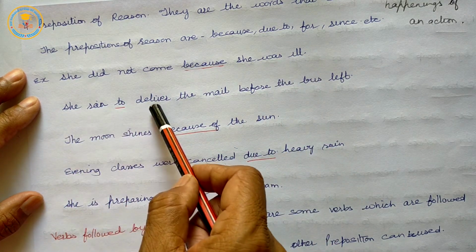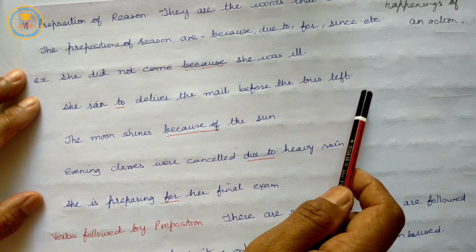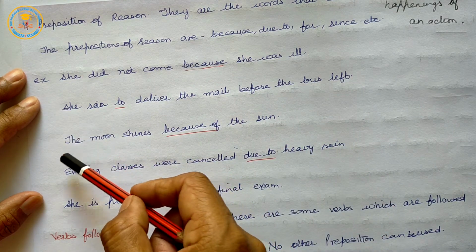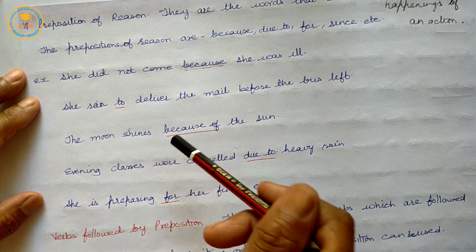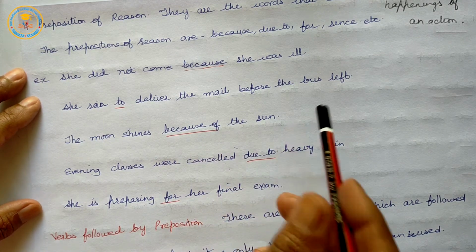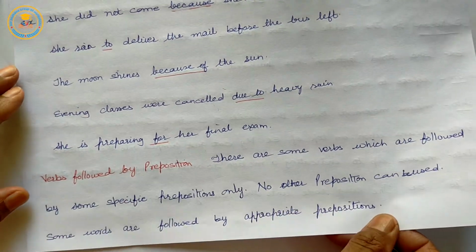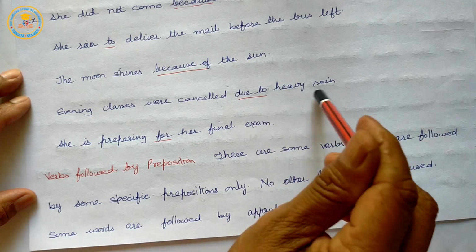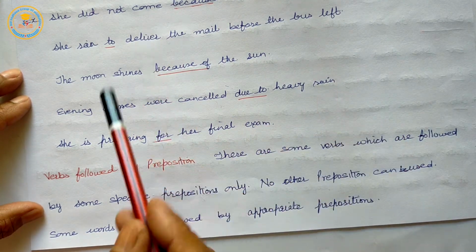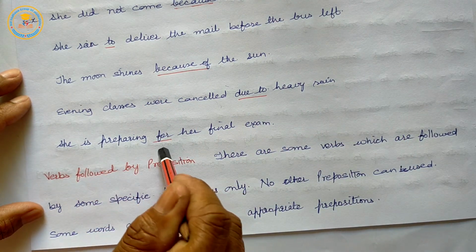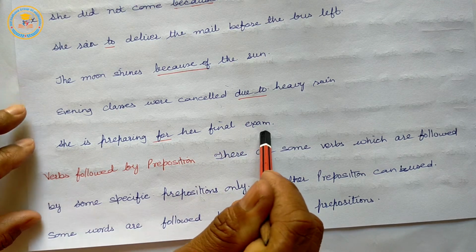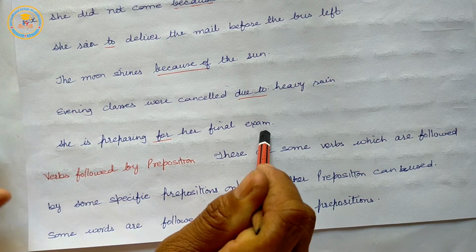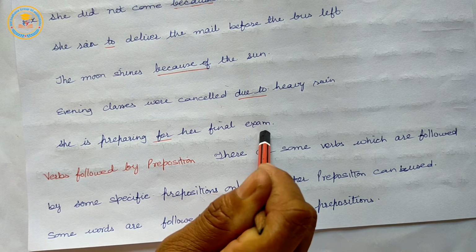She ran to deliver the mail before the bus left. The moon shines because of the sun. Evening classes were cancelled due to heavy rain. She is preparing for her final exam. So, prepositions of reason answer the question why.